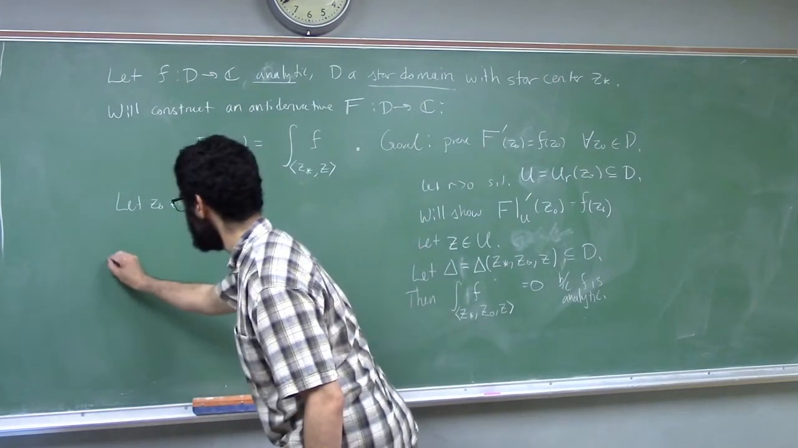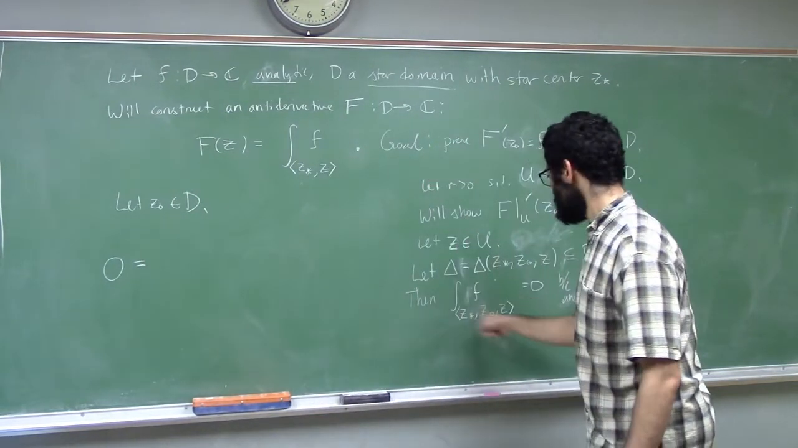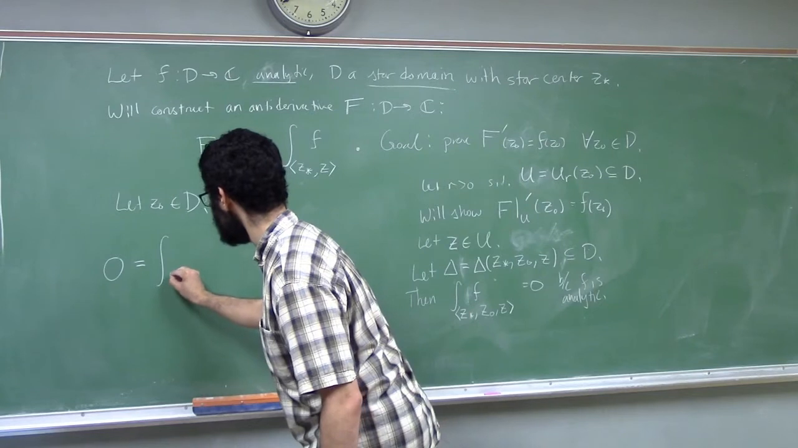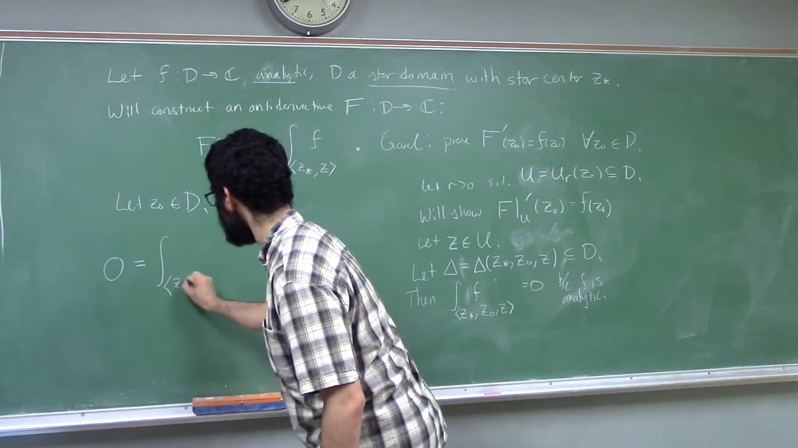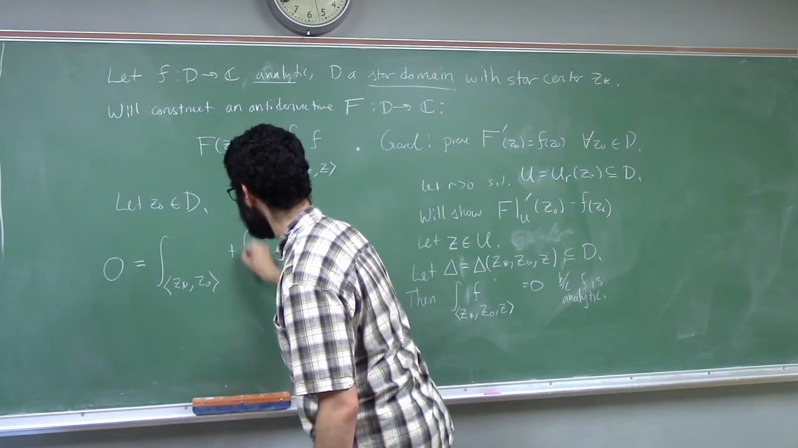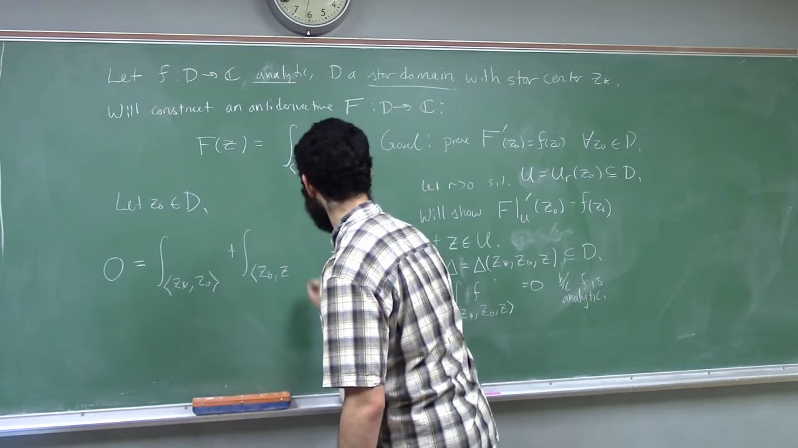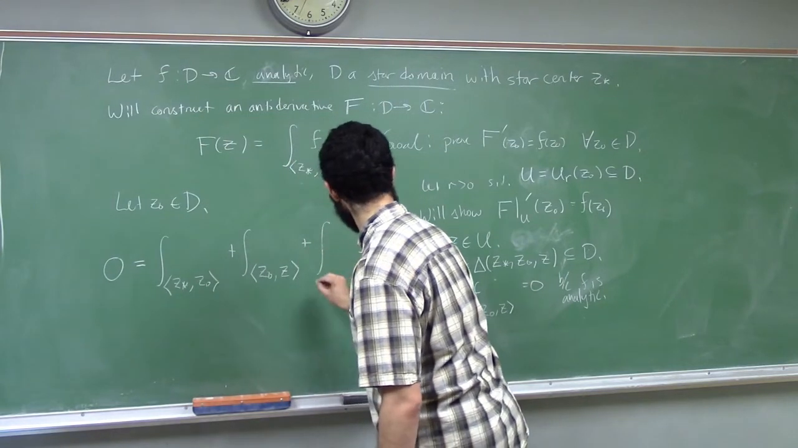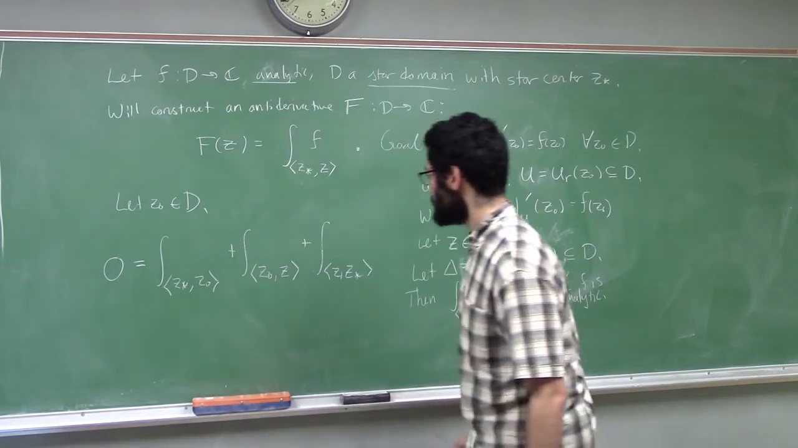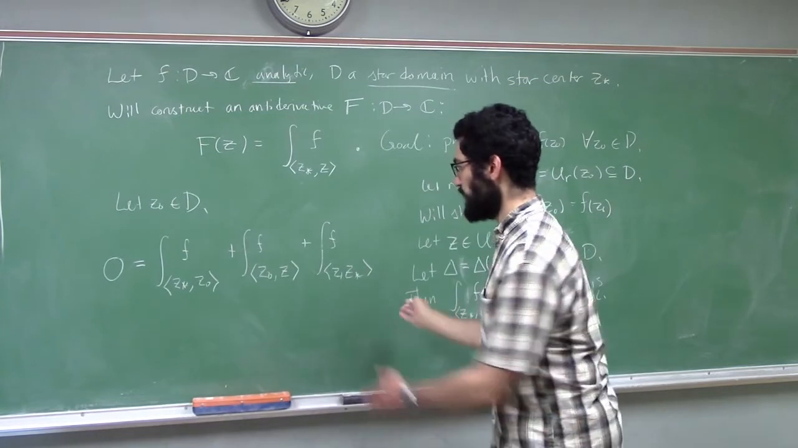So we have 0 equals this contour integral, which is the sum of these 3 contour integrals. The one from z star to z naught, the one from z naught to z, and the one from z to z star. And these are all contour integrals of f. And that equals 0.